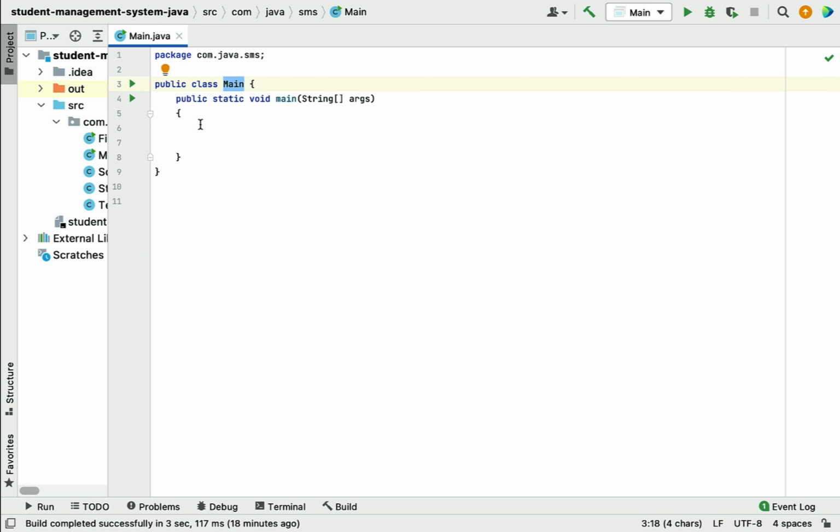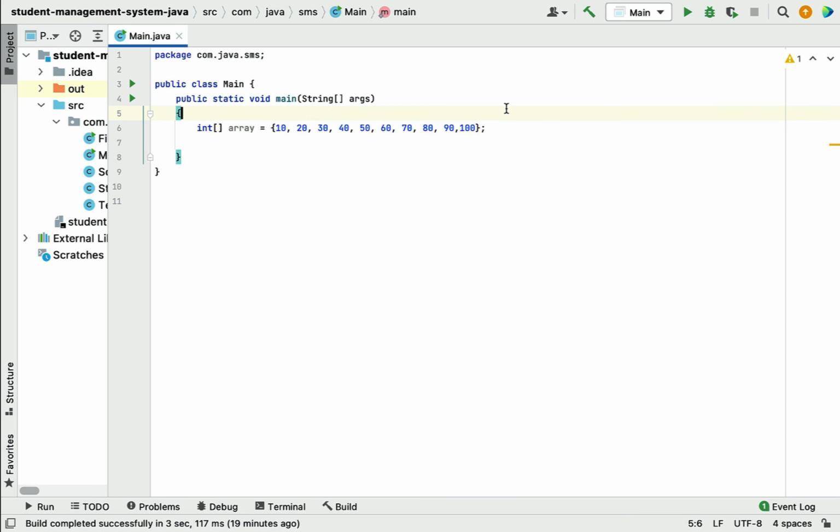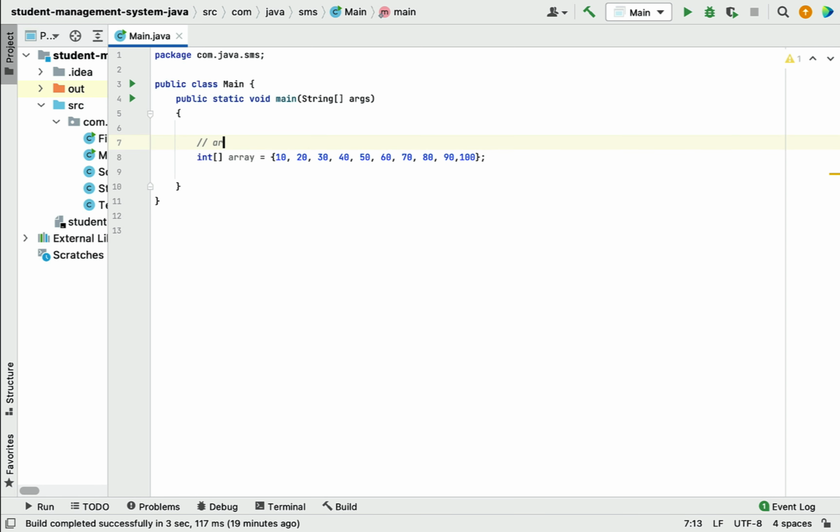Here I have a main class, and within this main class I have a main method, and within this main method I am going to create an integer array. So look here, this is an integer array with 10 elements, and as we know, an array is a data structure, right? Because we are storing elements in an array, that's why an array is a data structure.